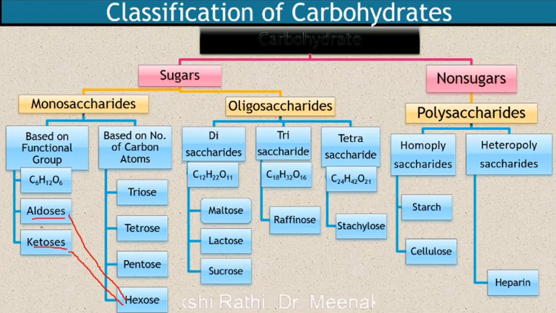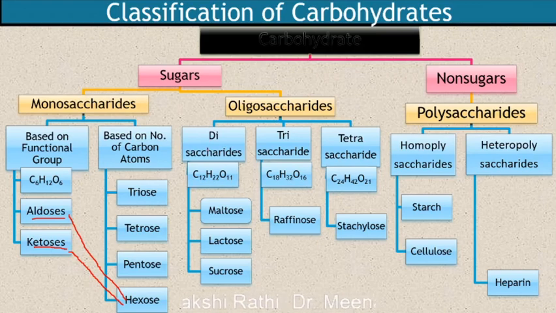Now how to remember these? If you compare these 4, the carbon atoms are in multiples of 6: C6, C12, C18, C24. While the hydrogen atoms, starting from 12, increase by 10: H22, H32 and H42. While the oxygen atoms are always half of the hydrogen atoms. If the hydrogens are 22, then oxygen will be 11. Hydrogens 32, oxygen 16, and so on.